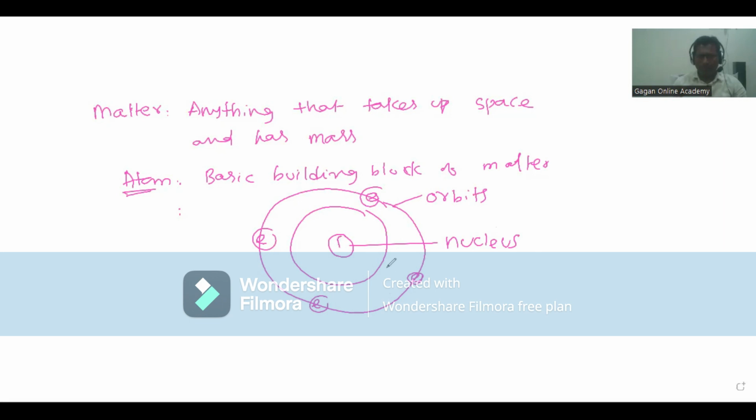Inside the nucleus, we have protons and neutrons. This is about the atom. Here, a proton has positive charge, an electron has negative charge, and a neutron has no charge, zero charge, right? It doesn't have any charge.